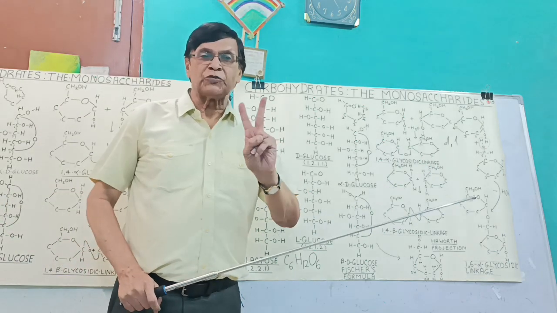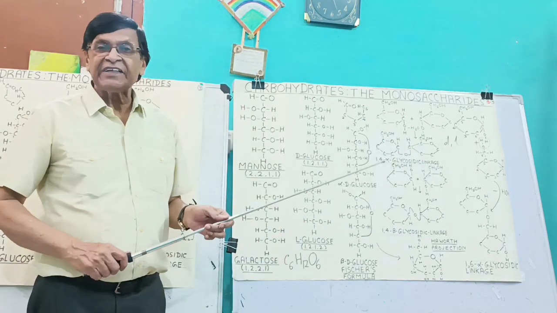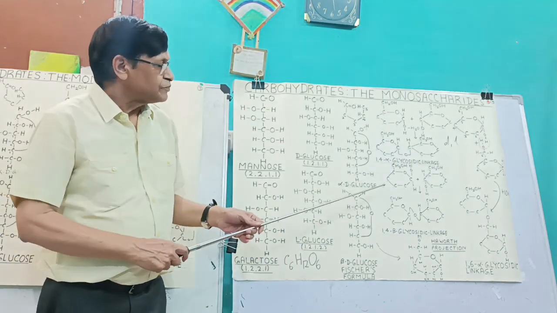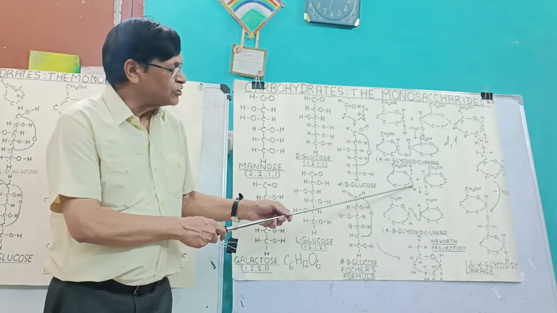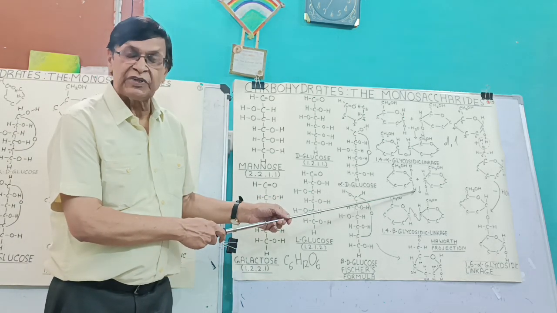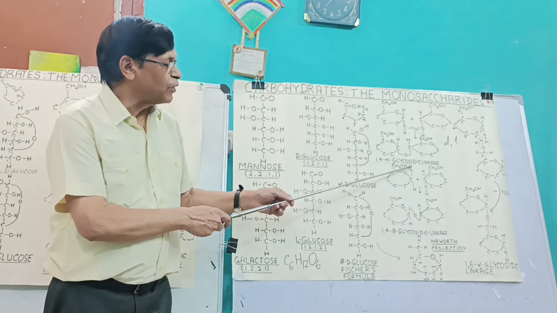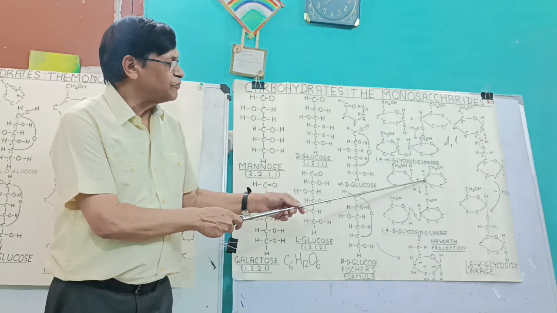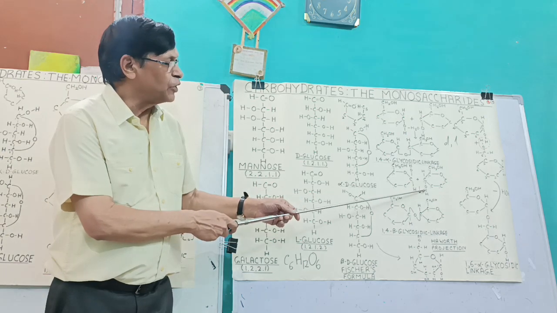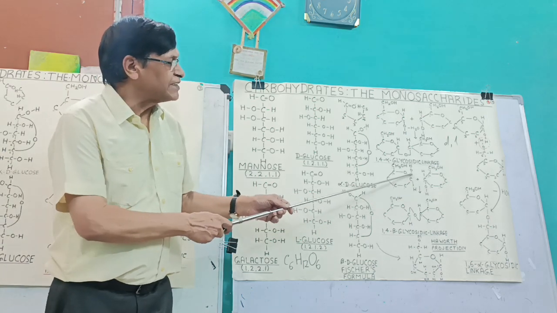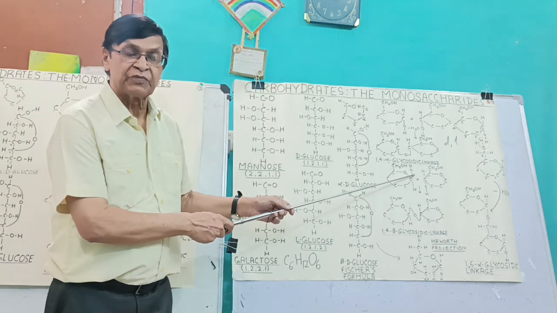There is another possibility. In some of the disaccharides, the arrangement may be like this. Here hydrogen is present just below, OH above. In this carbon, hydrogen is attached above, OH below. So this OH has to combine with this OH.